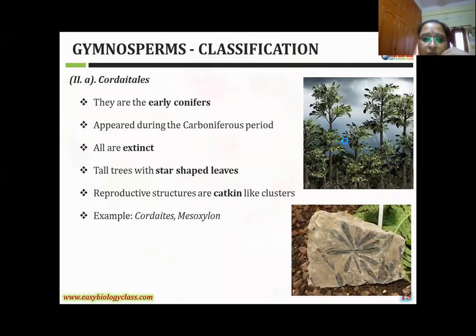This order appeared during the Cretaceous period. Now this order is extinct; these are now fossils. Here you can observe a very tall tree, and the height of the tree is very tall. You can observe the leaves: star-shaped leaves are present in this one.